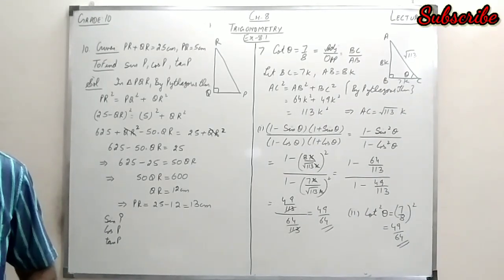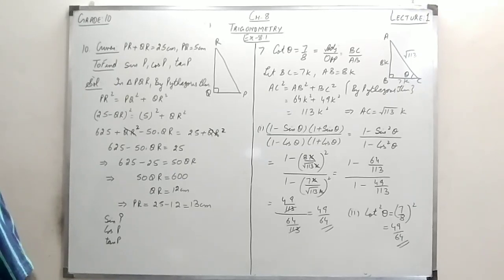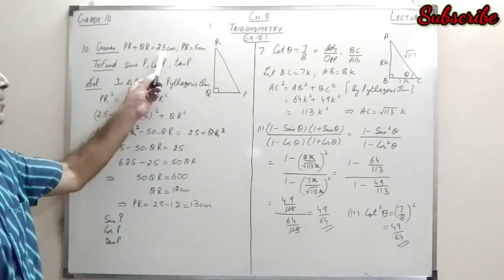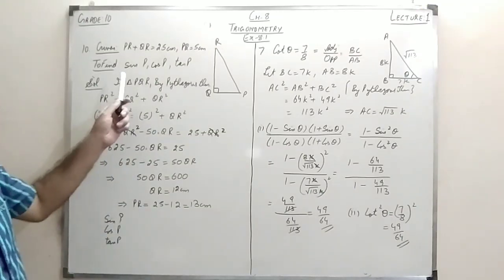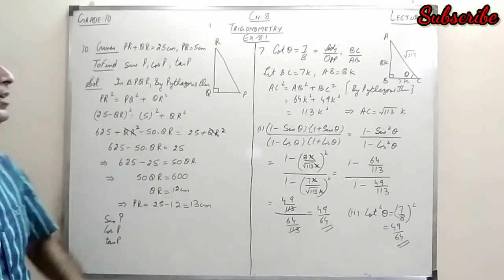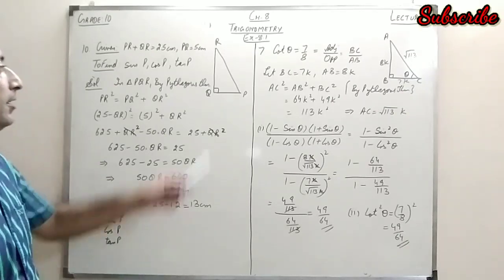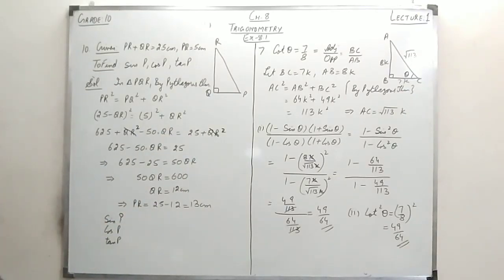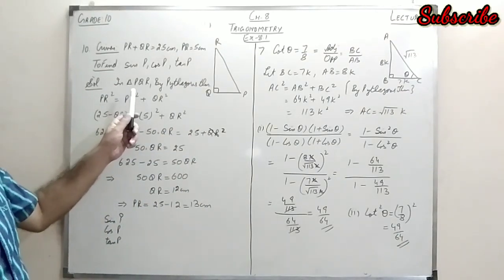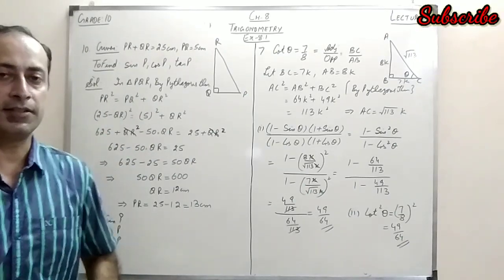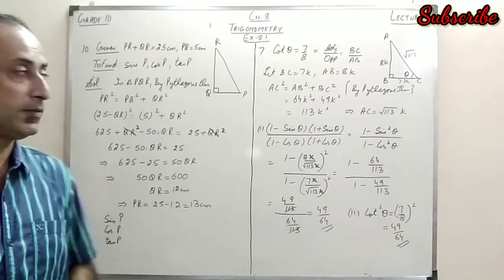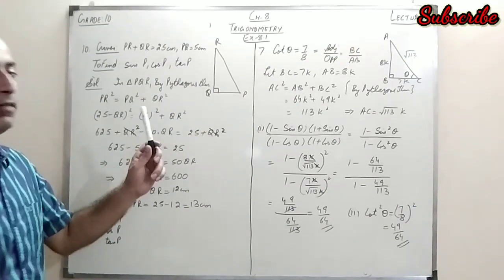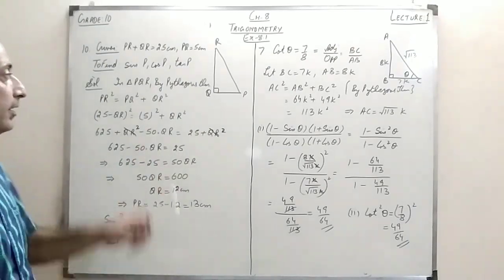It is given in triangle PQR, right angle at Q, PR plus QR is 25 centimeter. The value of PQ, one of the sides, is given as 5 centimeter. And we have to find the values of three ratios: sine, cos, and tan. Now we make a triangle PQR. If I have to find the ratios, I need all three sides of the triangle. So the first step would be to find the three sides of the triangle.